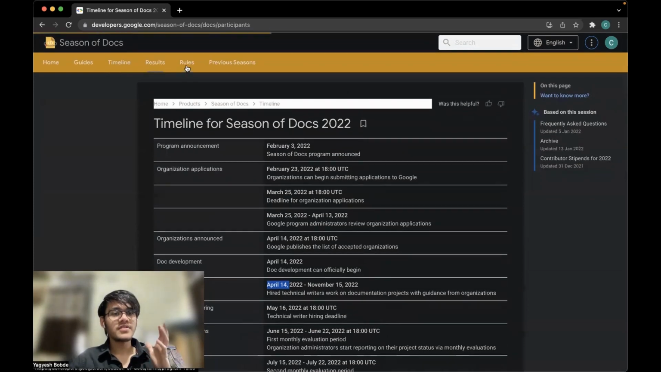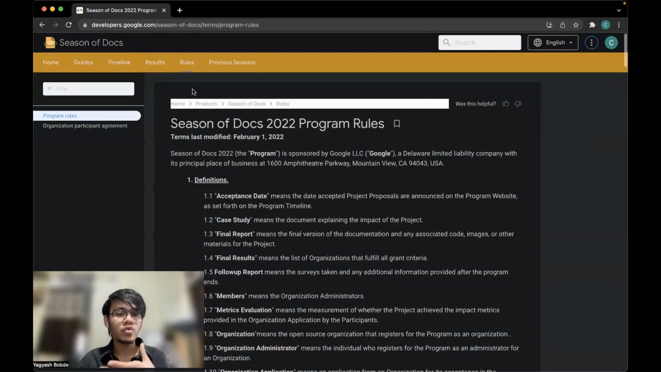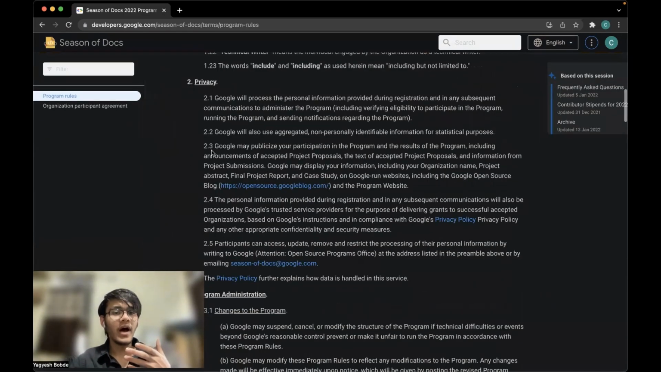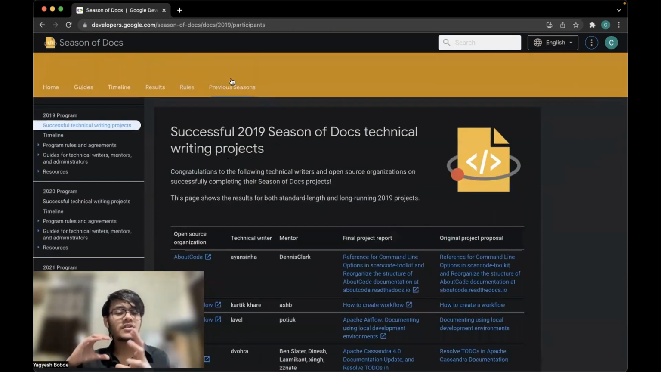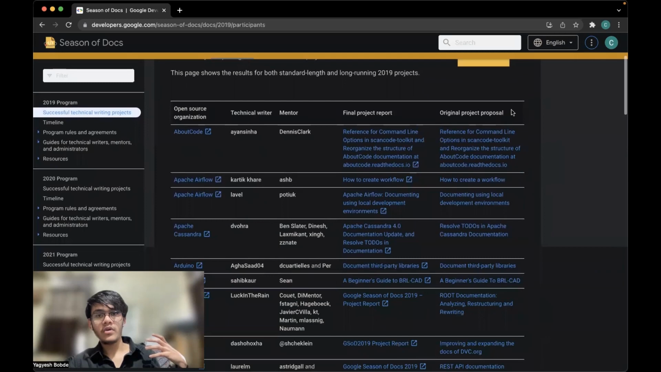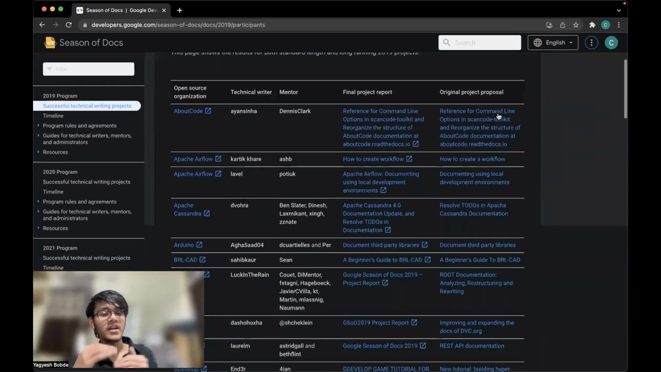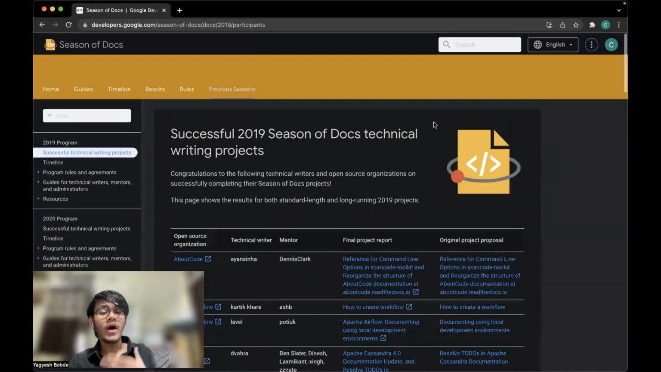Now there are some results. Results are from basically the previous year. Then there are some rules. You have to read the rules, all right? Then you can read the previous projects, right? What were the projects in the last year? Original project proposal. You can even read what were the proposals, right? Because you have to know how to create a proposal, right? So you can read these past proposals to get the idea about how to write those.